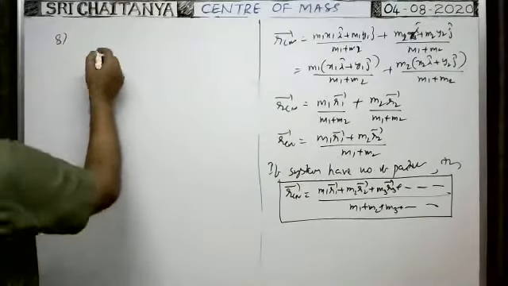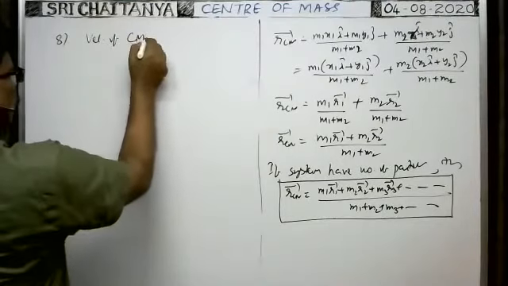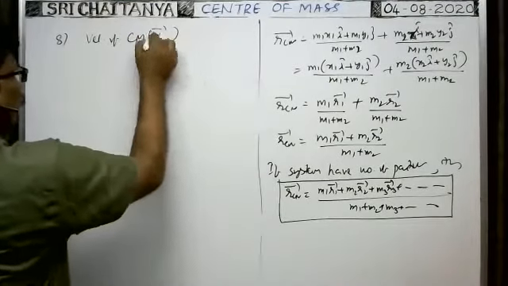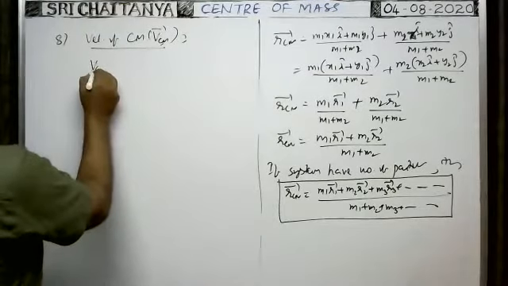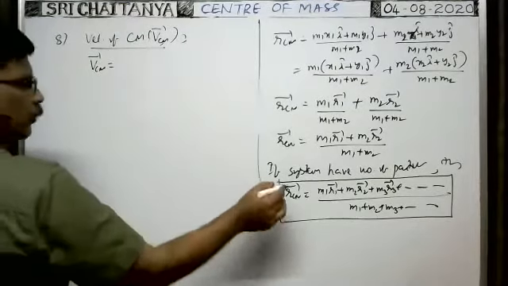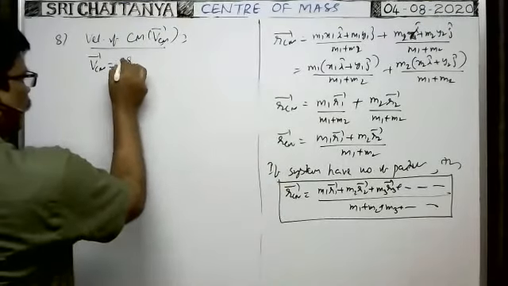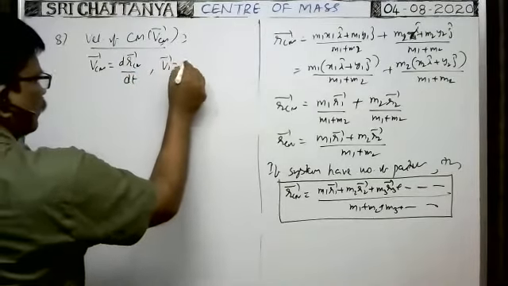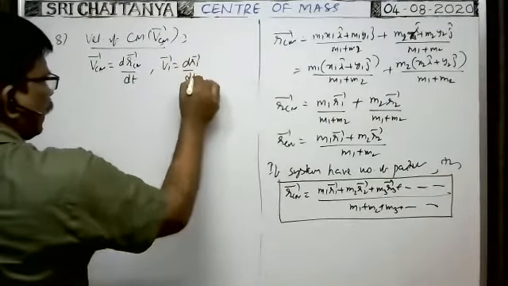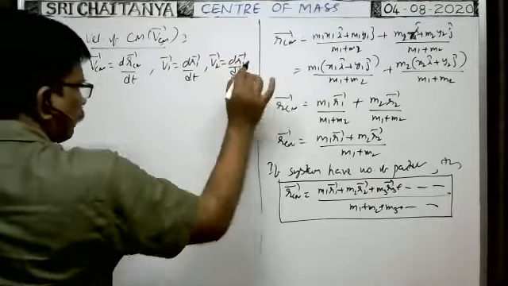Eighth one. Velocity of center of mass, V_CM bar. You see, suppose we are given the position vector of center of mass, then velocity of center of mass means d R_CM bar by dt. Velocity of the first particle is dr1 bar by dt. Velocity of the second particle v2 bar is equal to dr2 bar by dt. Like that we can write.